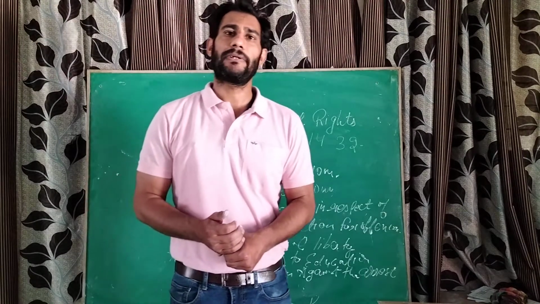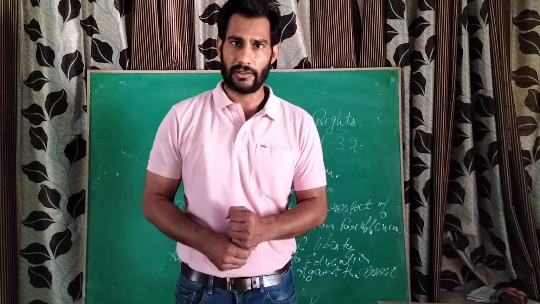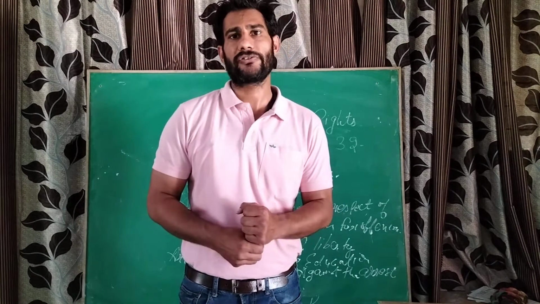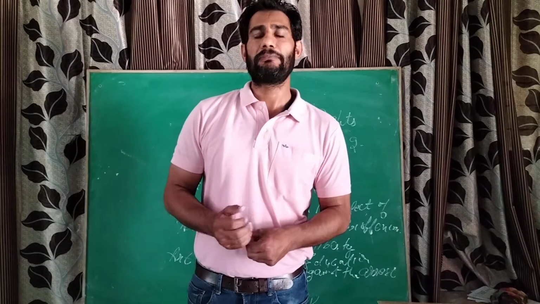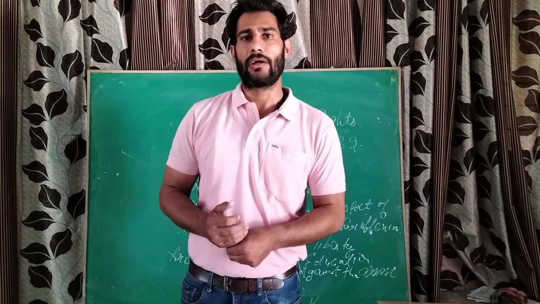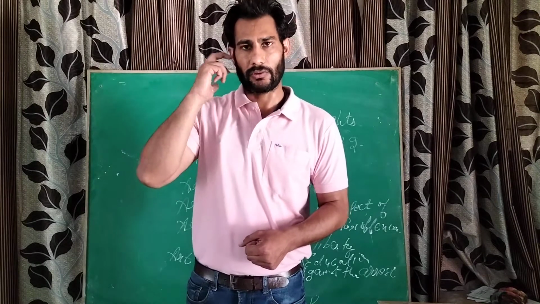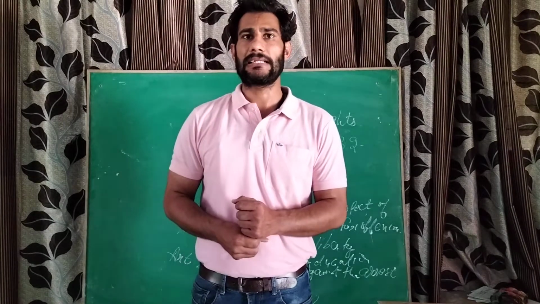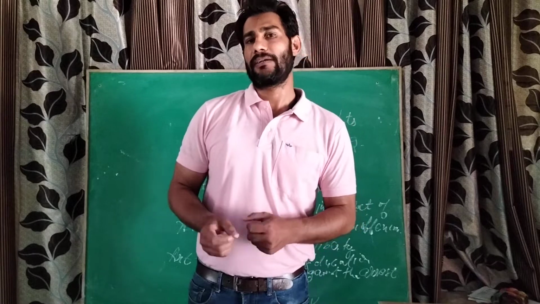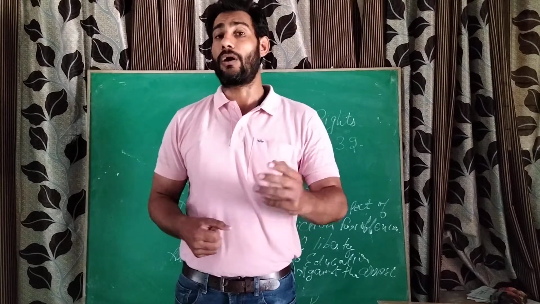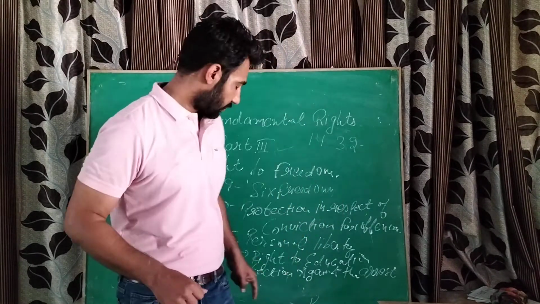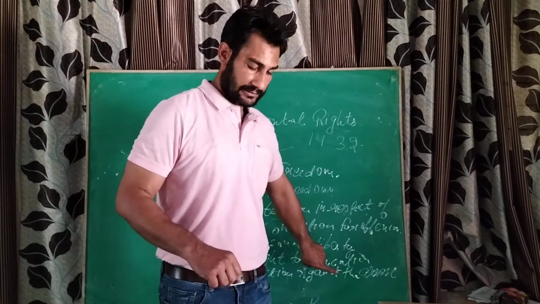A person shall be presented before the magistrate within 24 hours of his arrest, and he will be free to choose his defender, or we can say prosecutor. He will be allowed to meet his lawyer, and he will be provided with information about the cause of his arrest. So this article deals with the protection against arrest.